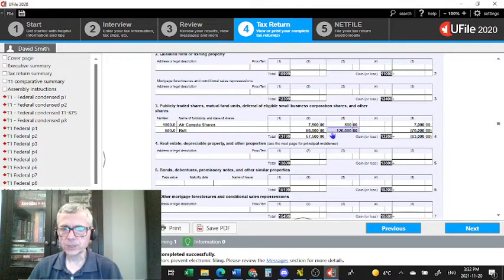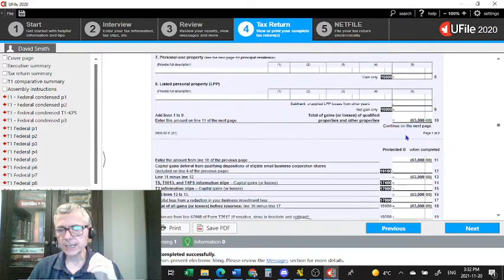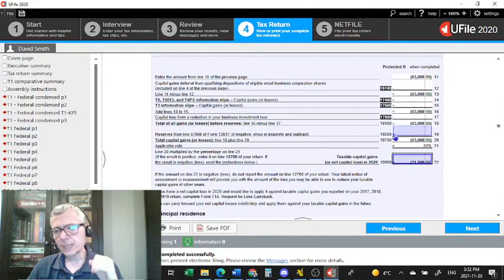He bought them for $120,000 for a net loss of $70,000. And if we sum up the gain and the loss, we have a capital loss of $63,000 and a taxable capital loss, which is half of the gross amount, of $31,500.